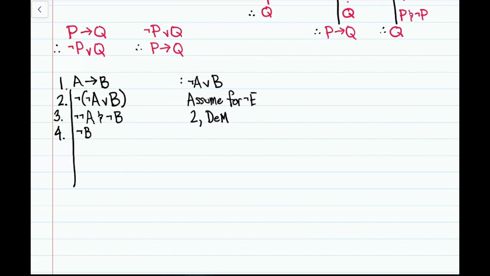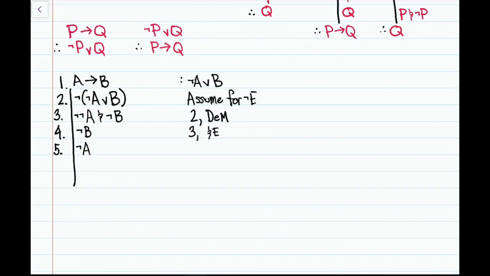We got this from line 3 and conjunction elimination. And if you notice, line 4 is the denial of the consequent B in our premise, if A then B. So by 1 and 4 and modus tollens, we get not A.